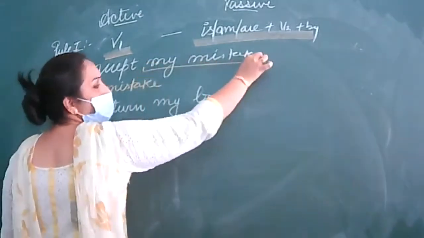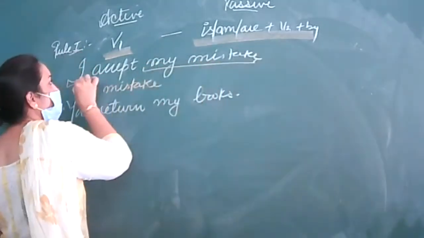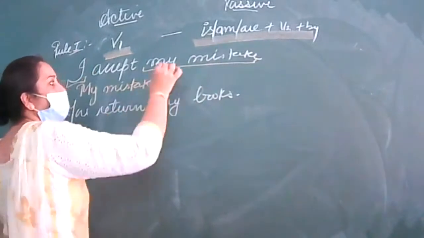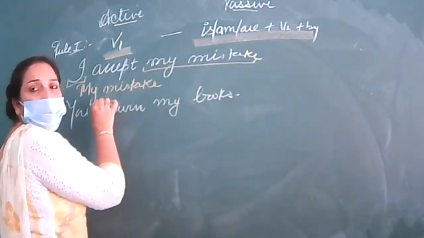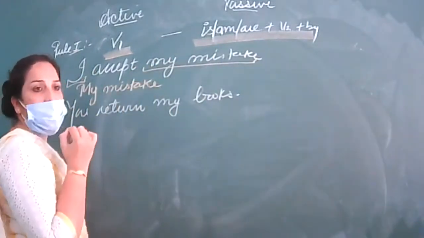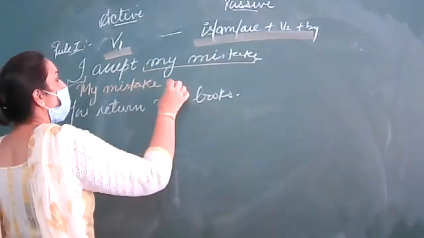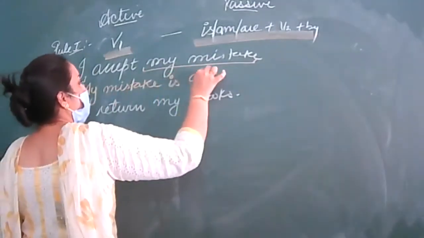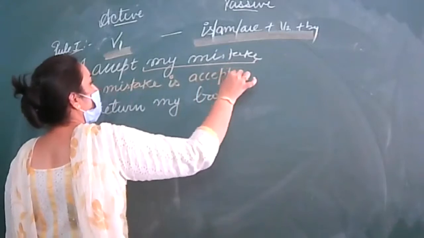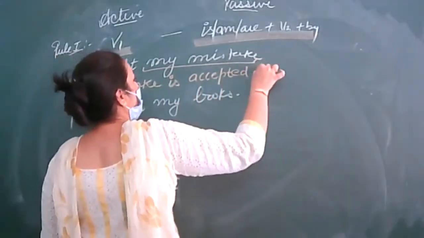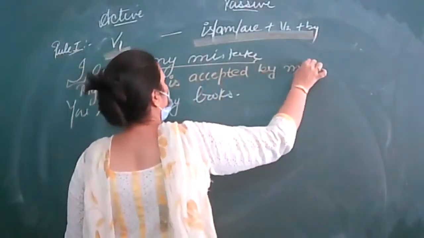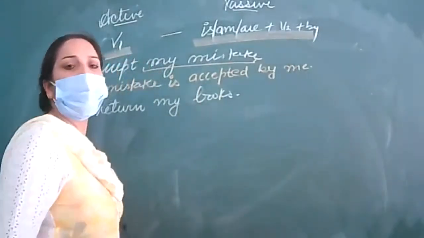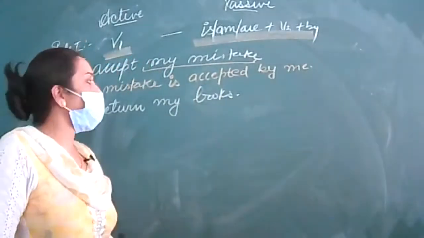Here my mistake is an object and I is a subject. So my mistake will come in the beginning. It will be treated as a subject. So my mistake is accepted by me. My mistake is accepted by me.